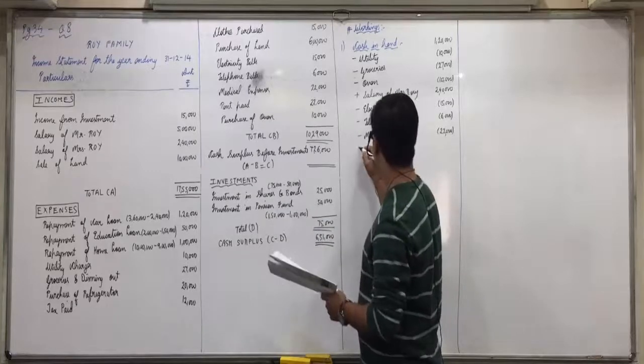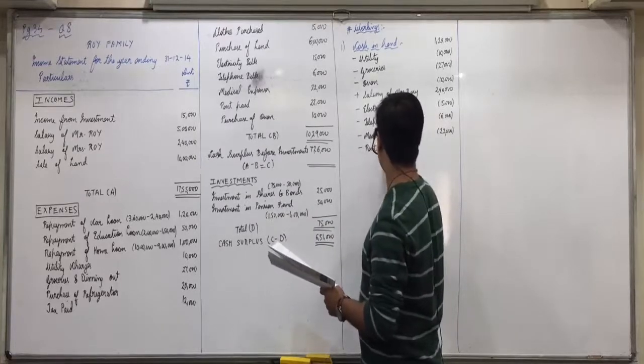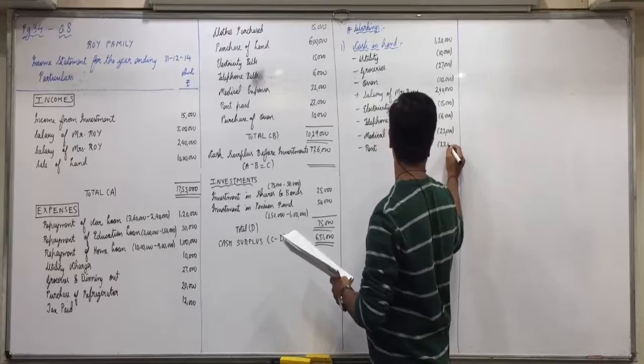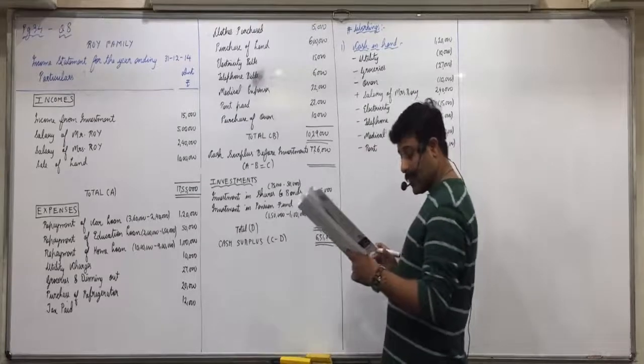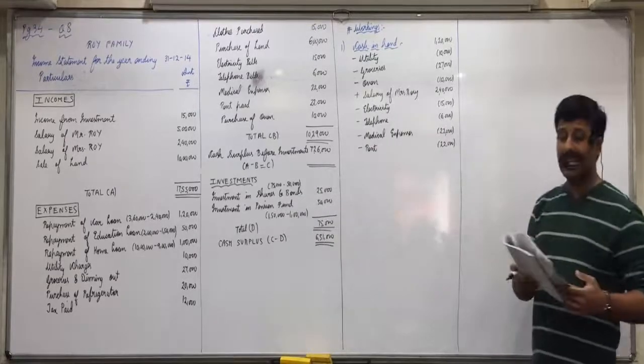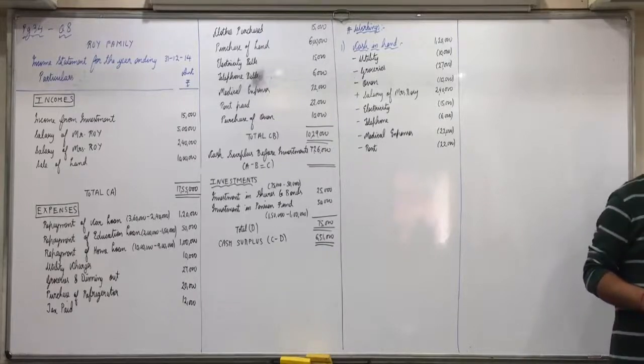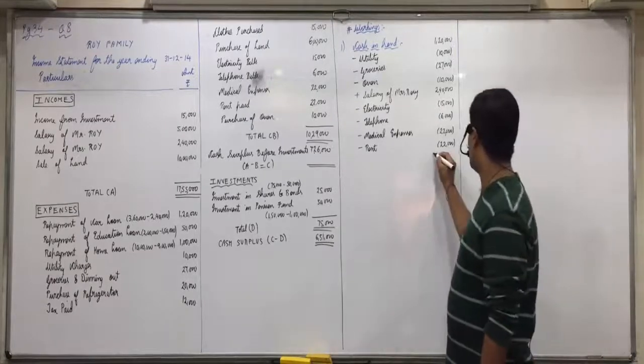Rent, 22,000 is paid in cash. And investments are made by check. So have all cash information been considered or not? Now we'll get the closing balance.